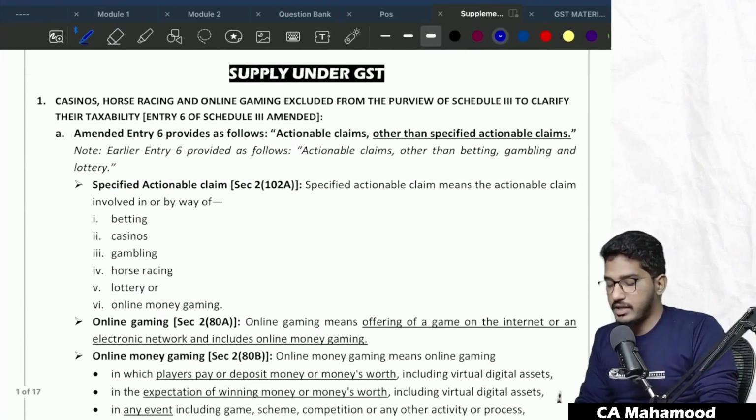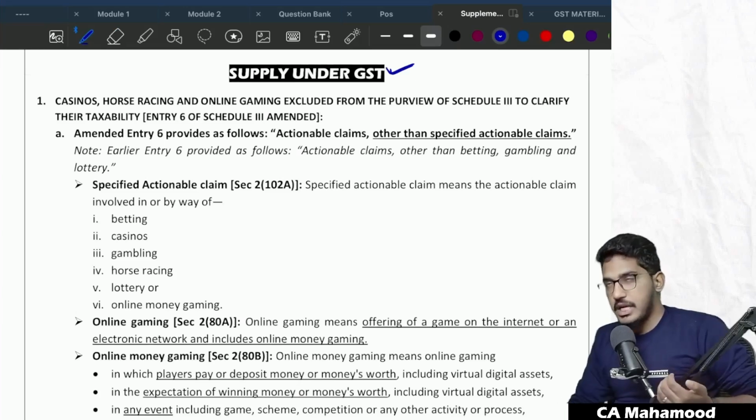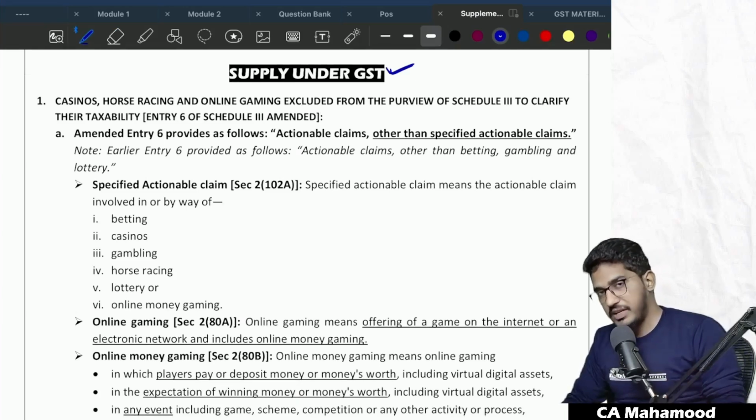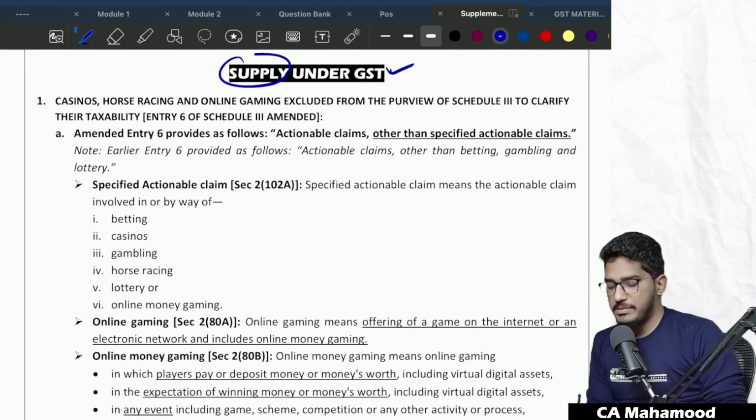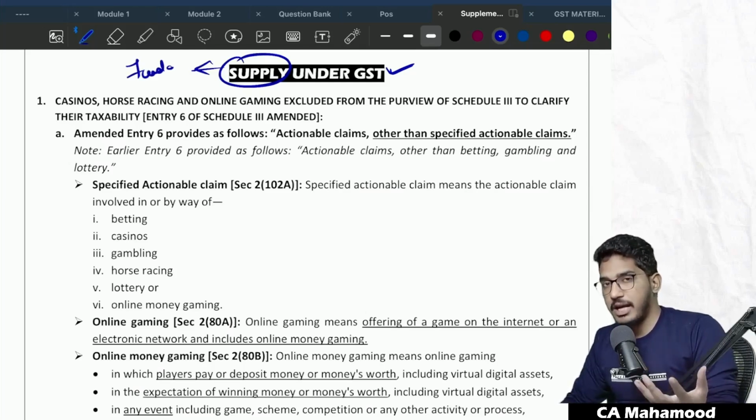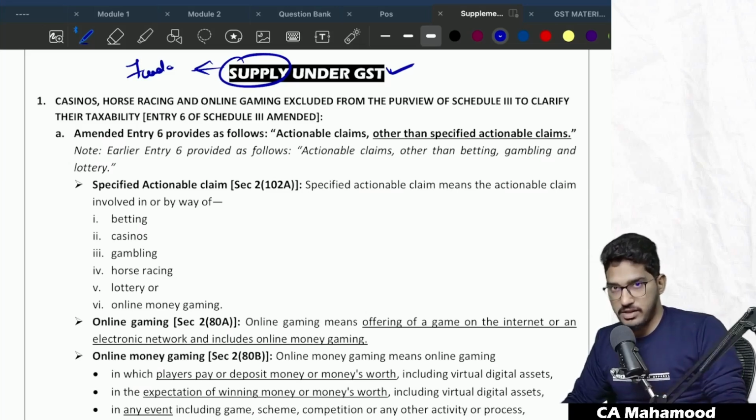First I will be starting with the supply chapter. As we all know, if you have watched our regular classes, we have spent a significant amount of time on the supply chapter. It is a very fundamental chapter from the GST perspective and very important from the examination perspective. Why? Because the supply chapter talks about the taxable event, what exactly has to take place in order to be covered under GST. That we have covered under supply under GST.